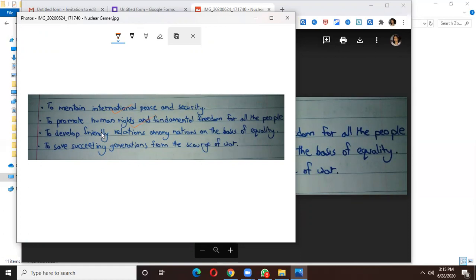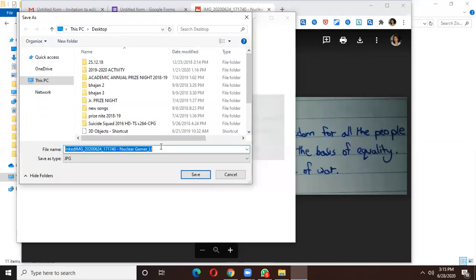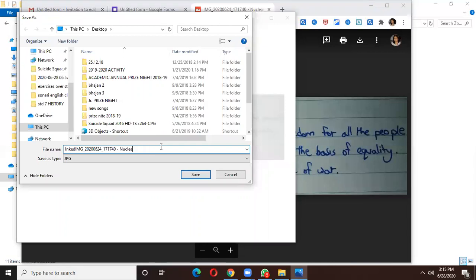Can you see, teachers? And you will add marks here, 4. And then you will save it. Now you need to save it according to the way they have submitted. So the first paper was Keshav's of standard 8. Or you can even write 8C, first paper submitted. So you'll write 8C1 and keep it on your desktop. You can keep it on your desktop, or you can even make a separate folder where you can keep the images. So you save it.